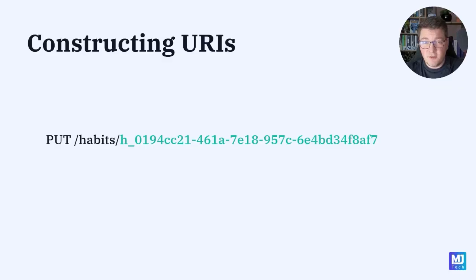Now, this is even more difficult if we support data shaping on this resource, like we do, and let's say that the ID field is omitted from the response and we only return a subset of the fields with data shaping. In this case, the client doesn't even have enough information to construct a valid URI. And then the client should also know that they need to append archive to the URI in order to construct the complete URI for this operation. Now, if we extrapolate this onto our entire API, you can see how much of the logic for working with a REST API can leak into the client application.